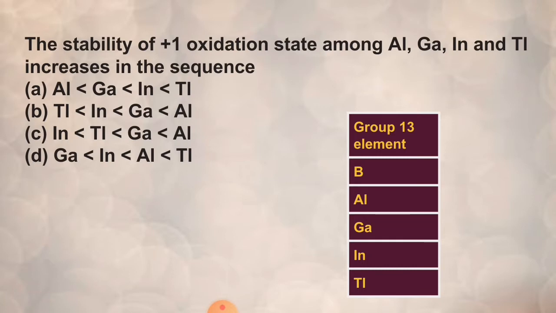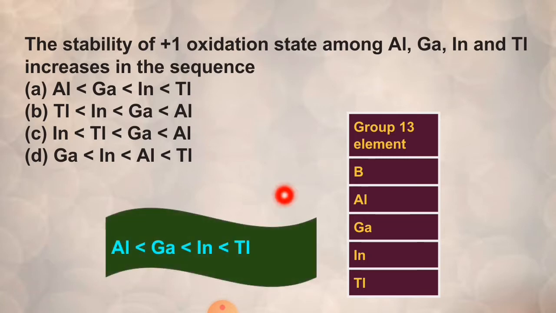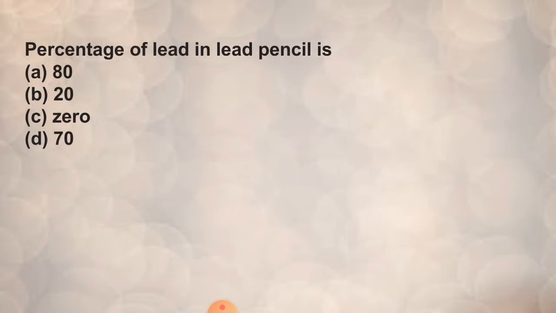So the order will be: thallium has the maximum stability, more than indium. Indium has more stability than gallium. Gallium has more stability than aluminum. So option A is correct. Next we move on to another question.